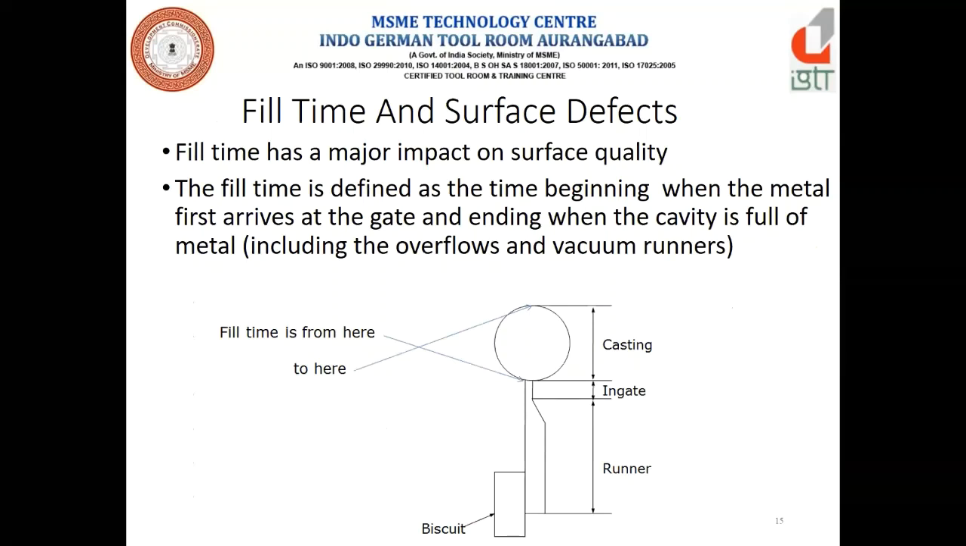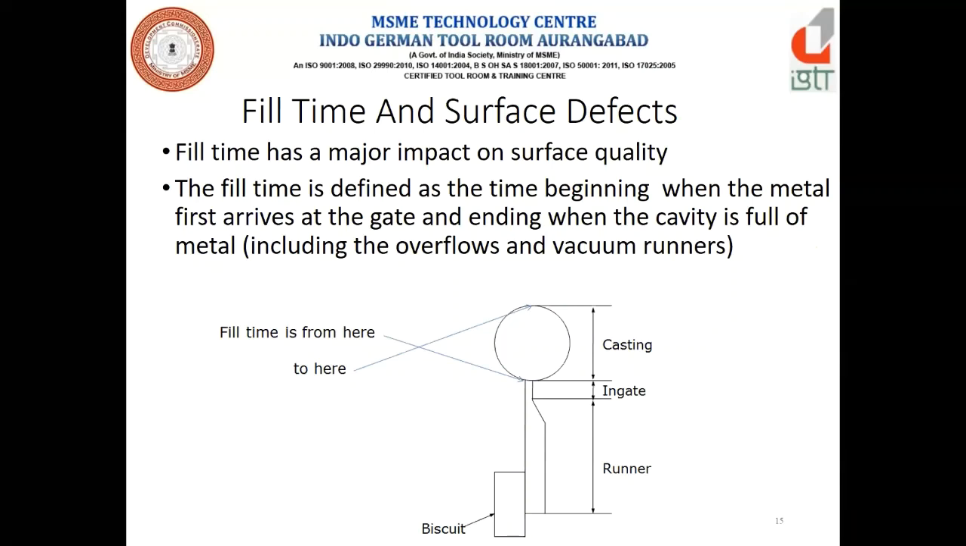Now we will talk about fill time. The fill time has a major impact on surface quality. Fill time is defined as the time beginning when the metal first arrives at the gate and ending with the casting, ending when the cavity is full of metal. That includes overflows and vacuum runners. Here in the schematic diagram it is shown from where to where, after the ingate and casting. This is the time required for the filling of the casting.